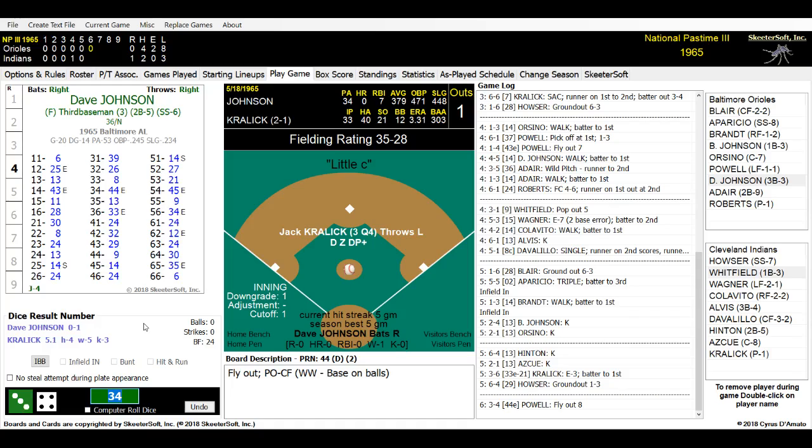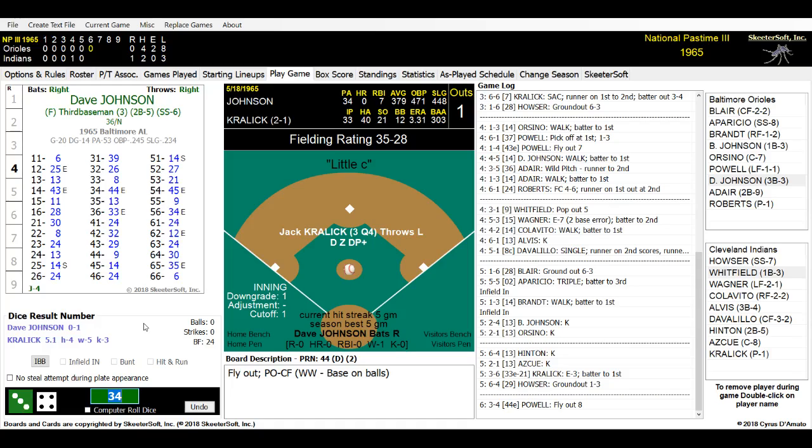Davlio's heading back there again. Powell's trying to smack this one over. It's a long shot, trying to get over the 400-foot mark. Davlio's at the wall. He's getting ready to time it. Leaps up, makes the catch, steals the home run from Powell. And we have 1 down at the top of the 6th.